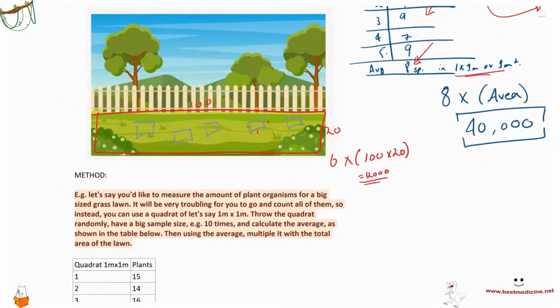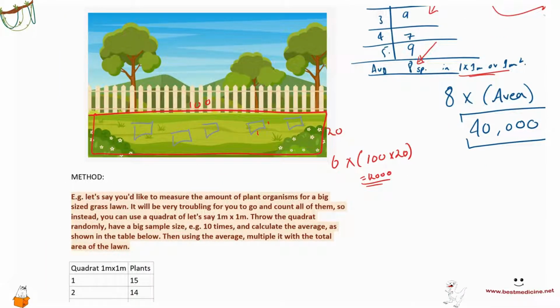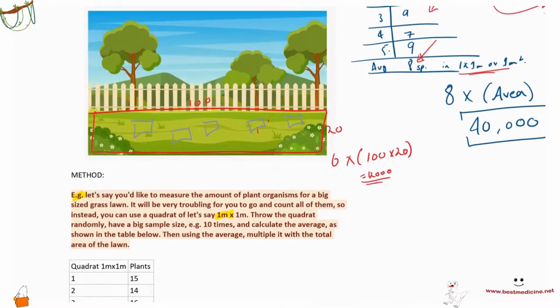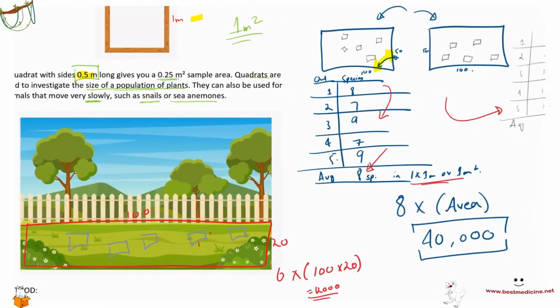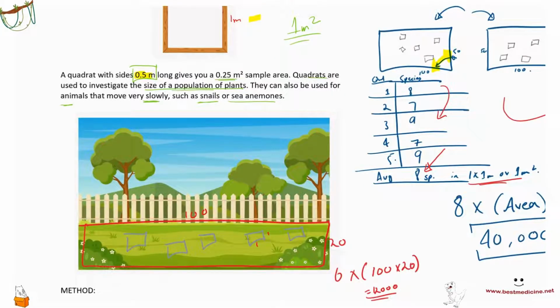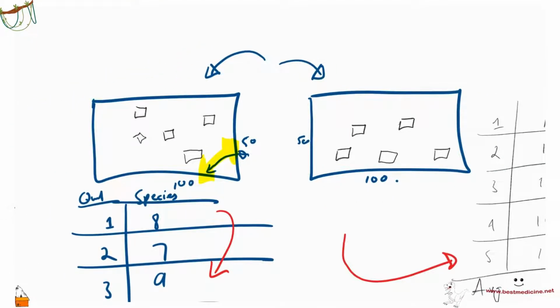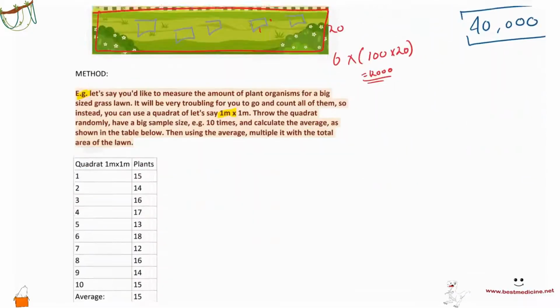So just to emphasize this, I've also added some examples in your text here, right? We have a similar example here. So again, what you want to really do is to improve the results, and that's a very high yield concept. All the time, they're trying to question you in most papers. They try to question you as to how you could improve the results, how you could improve this experiment. Again, the way to do this is to have a person randomly plot, right? Or have a person randomly throw, or have different people throw it, or blindfold a person and throw it. Or you could have a random number generator that you could use from a computer.